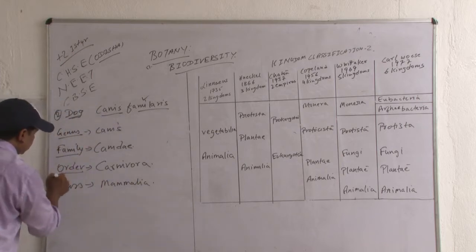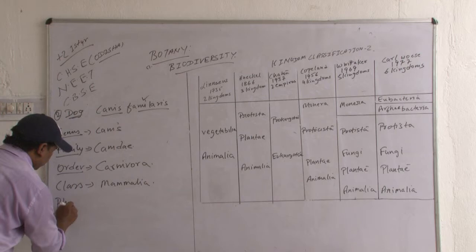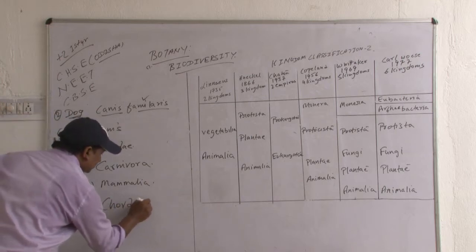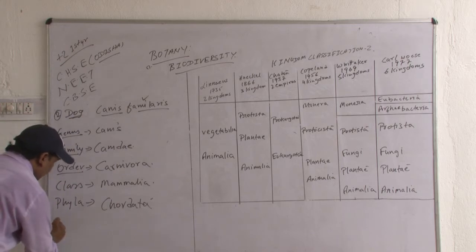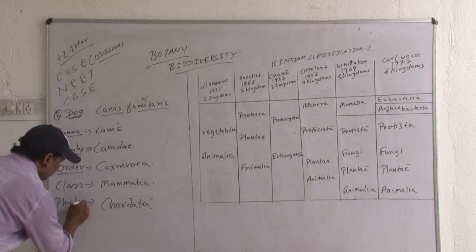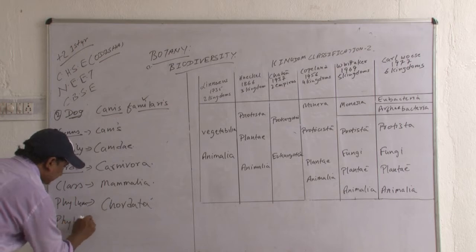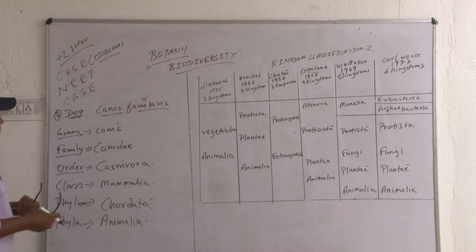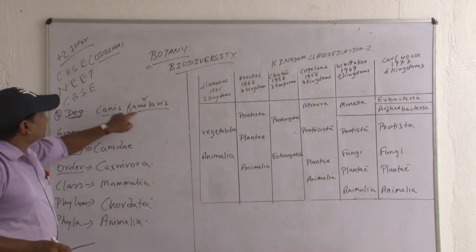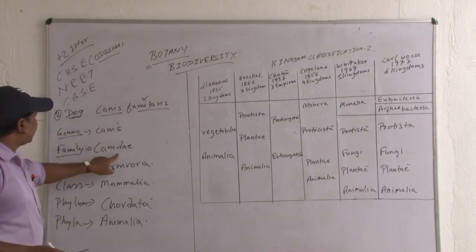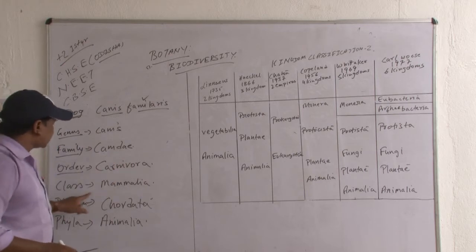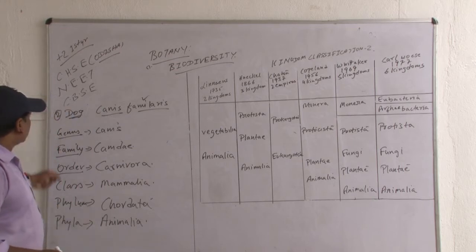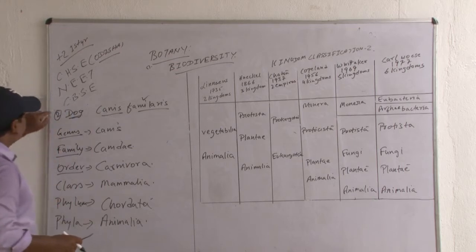Next, phylum Chordata. Sorry, phylum, not phyla. Then the kingdom is Animalia. So, the dog: the scientific name of dog is Canis familiaris. Genus Canis, family Canidae, order Carnivora, class Mammalia, phylum Chordata, kingdom Animalia. Clear? So, how many obligate ranks are there in the hierarchy? Seven.